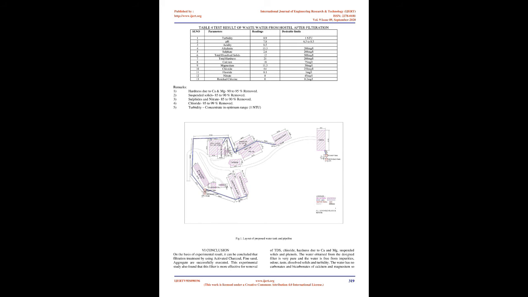2. Sand. Sand beds work by providing the particulate solids with many opportunities to be captured on the surface of the sand grain. These captures occur by a surface charge repulsion mechanism. Sand of size 1 mm to 1.36 mm is used for this filter. 3. Aggregate. Filter gravel is used as a support media to filter sand. For maximum efficiency, aggregate should be rounded rather than angular. Size is about 10 mm to 12.5 mm.